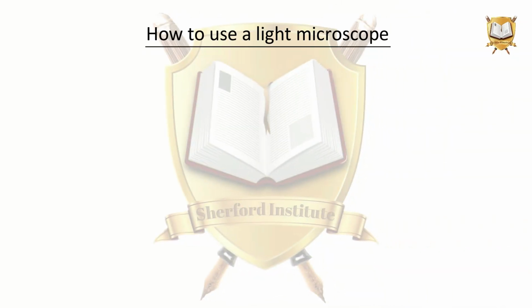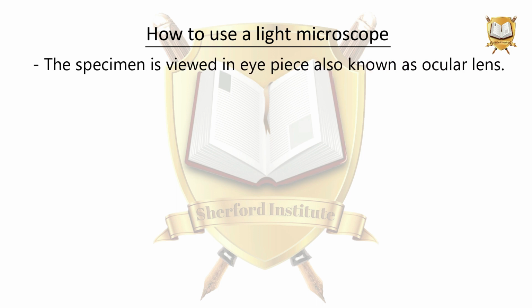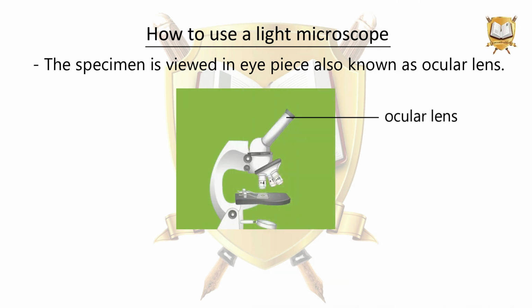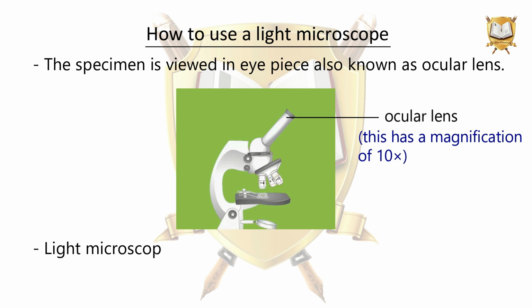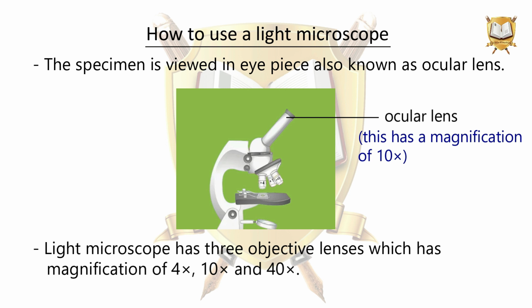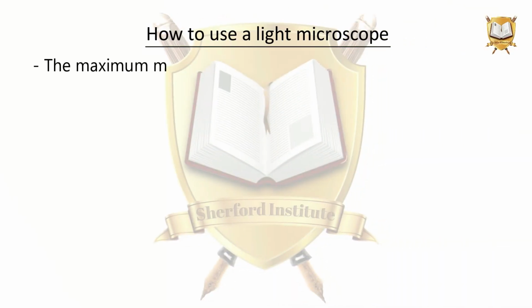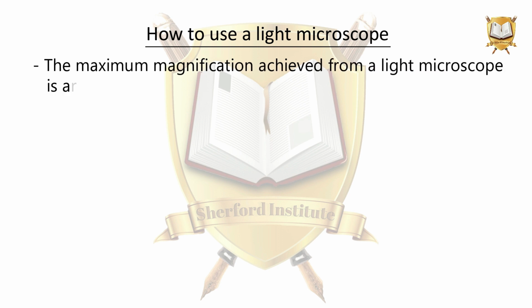How to use a light microscope. The specimen is viewed in eyepiece, also known as ocular lens. This has a magnification of 10x. Light microscope has 3 objective lenses, which has magnification of 4x, 10x and 40x. The maximum magnification achieved from a light microscope is around 2000 times.